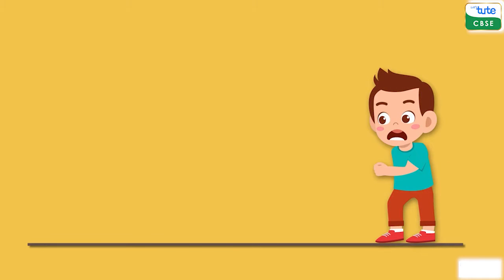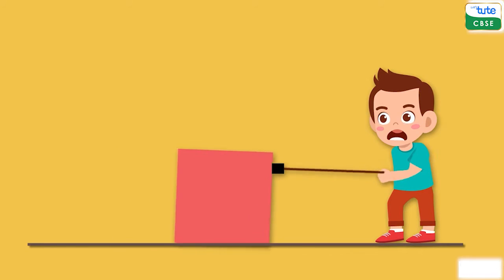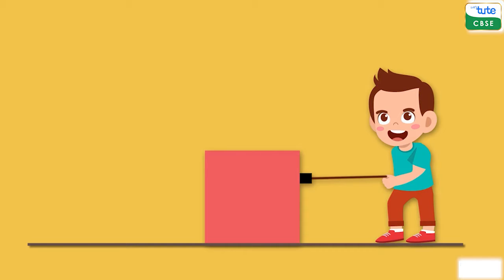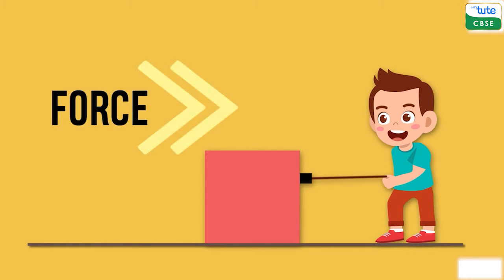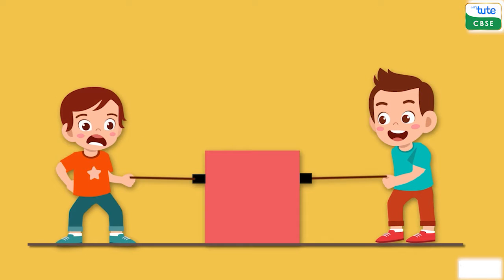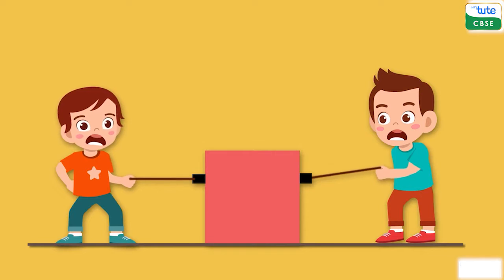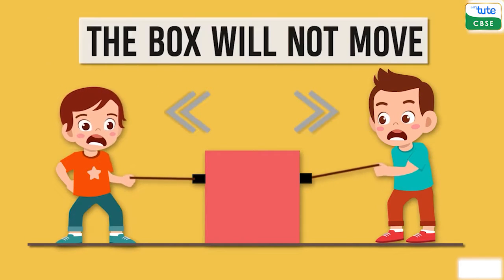Imagine there is this box and a rope attached to it. Now, if you try to pull this box, what will happen? It will move towards you, right? Since you applied the force. We can see it is moving in the direction of the force. Now, what will happen if your friend starts pulling the same box from the other side with the same force? Will the box move? The box will not move.